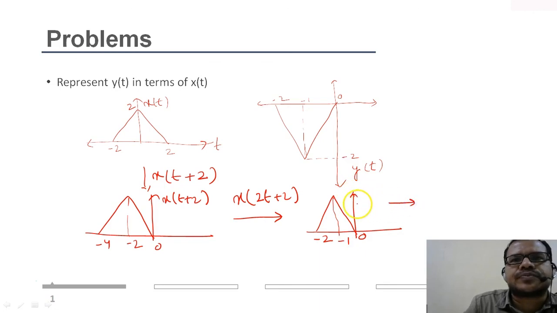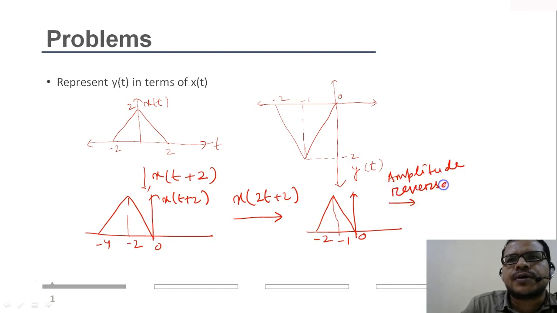Now you see, you got a signal that is the same as y of t, but y of t is an inverted version of this signal x of 2t plus 2. It is a reversal of the amplitude axis, not the time axis. So I will reverse the amplitude, that is amplitude reversal, you take the negative of this one.